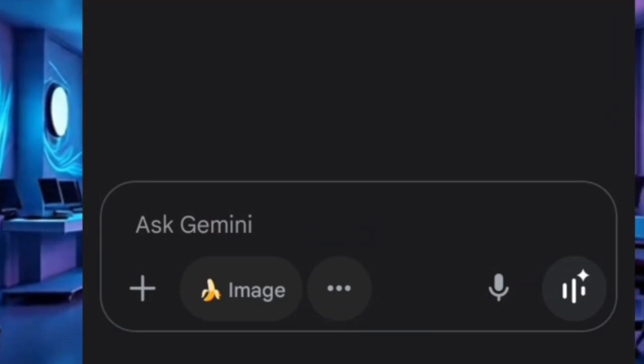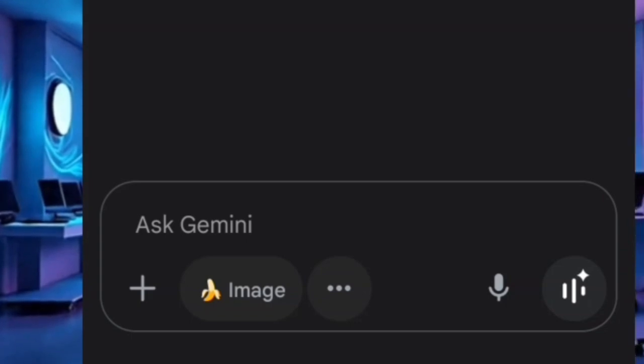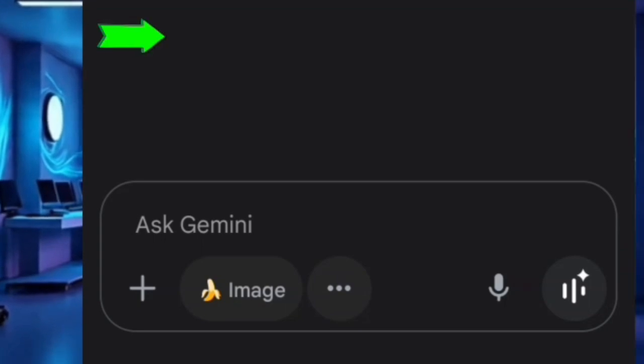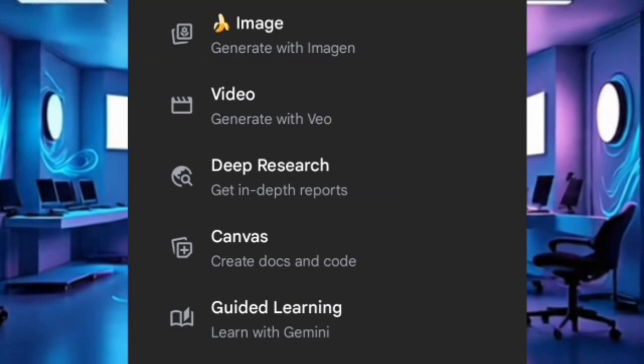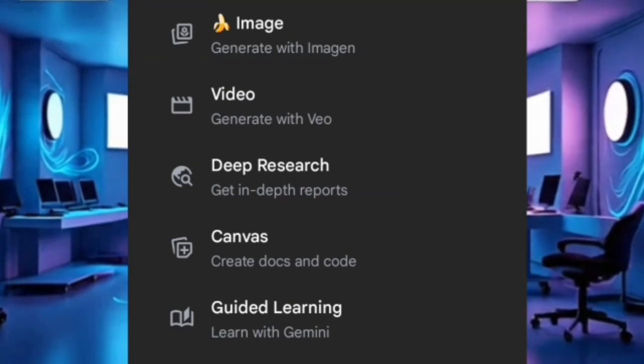That's where you can add any reference image that you want to use on Gemini. Or if you don't want a reference, you want it to generate an image, it can generate images for free, unlimited. For the matter of fact, it'll generate it for you. Then if you come over these 3 dots here, these are the products they offer. They generate images for free, they generate video using